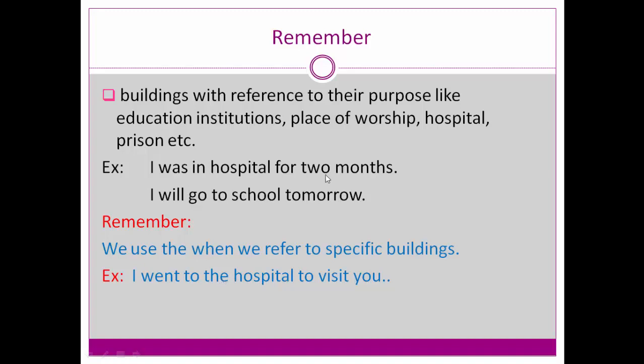I was in hospital for 2 months, so we are not using the article. Here the purpose is school. I was admitted in hospital; here I was not admitted, but my friend was, so I went to meet him and I have used the. Here I don't use it. Just remember this.